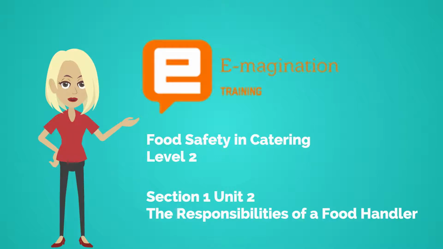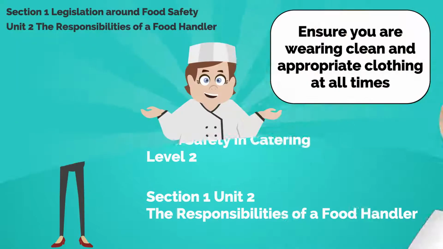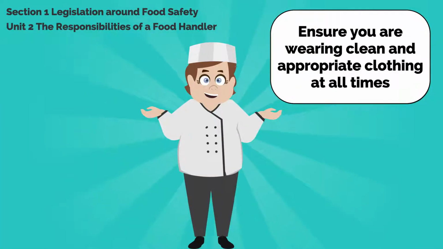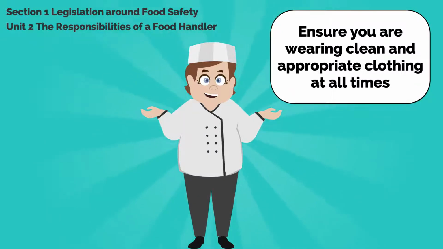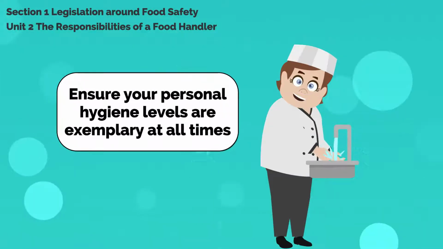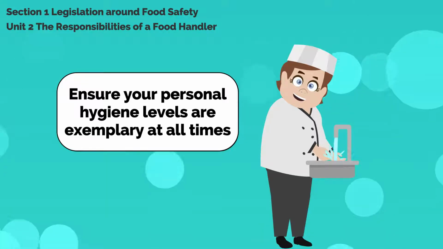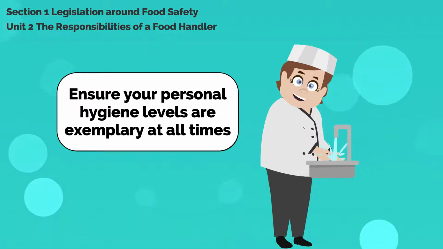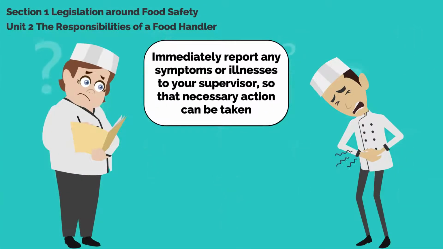In this second unit, we will look at the responsibilities of a food handler. As a food handler, you must ensure you are wearing clean and appropriate clothing at all times. You must ensure your personal hygiene levels are exemplary at all times. You must immediately report any symptoms or illnesses to your supervisor so that necessary action can be taken.